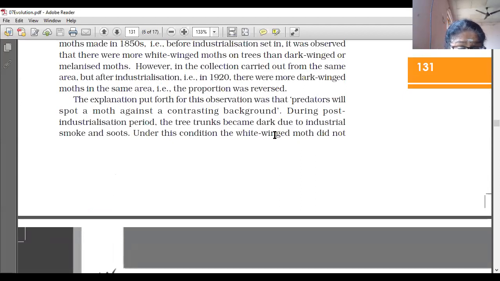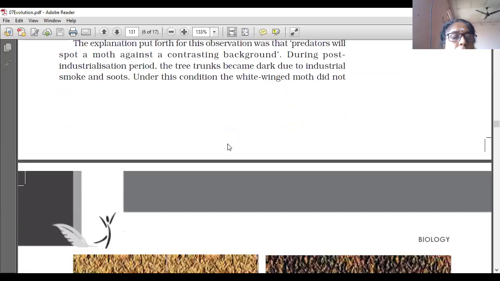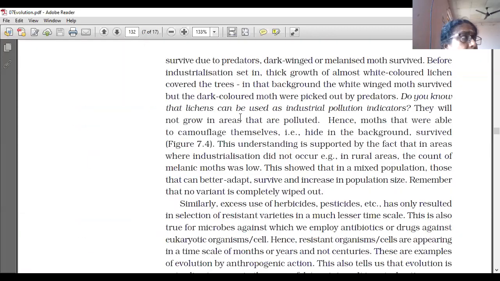So during the post-industrialization period, the tree trunk became dark due to industrial smoke and soot. Under this condition, the white-winged moth did not survive due to predators. Dark-winged or melanized moths survived.